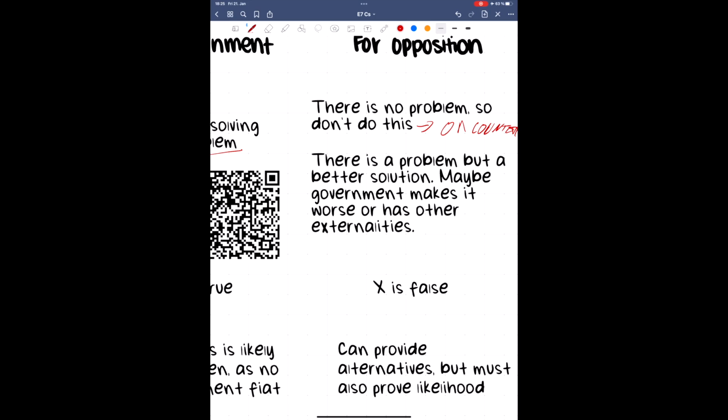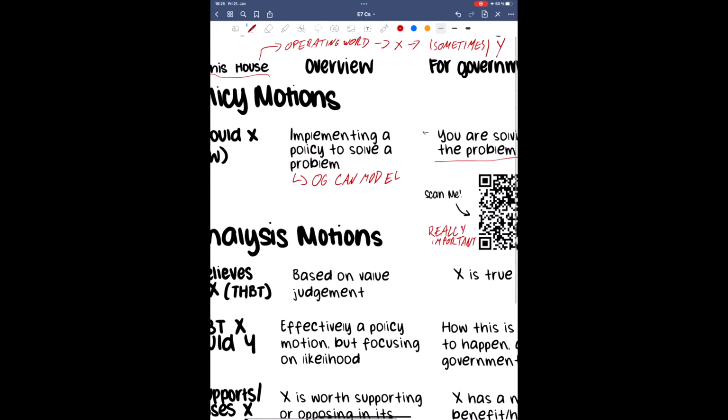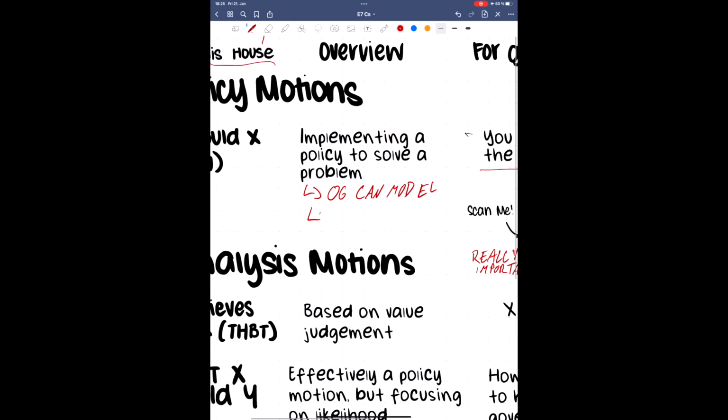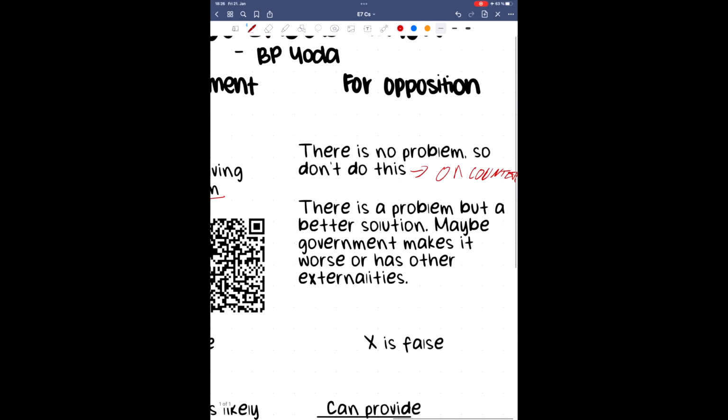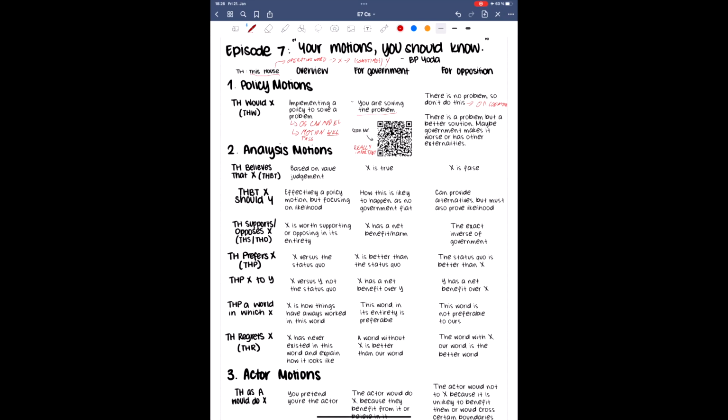The burden on opposition is to either prove that there is no problem, that the problem isn't being solved, or claim that the policy has so many negative externalities that it is not worth implementing even if it solves the problem well. Here's how a policy motion might be phrased. This house would ban cigarettes.